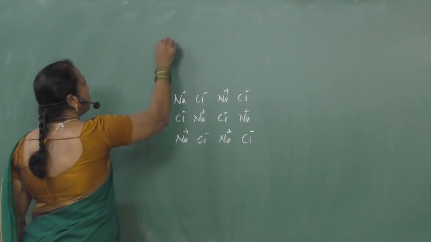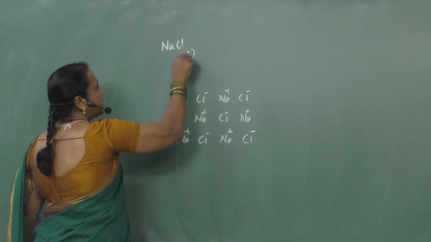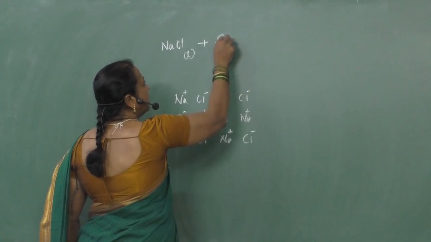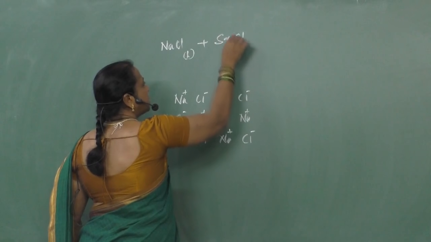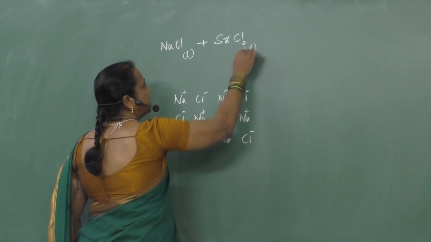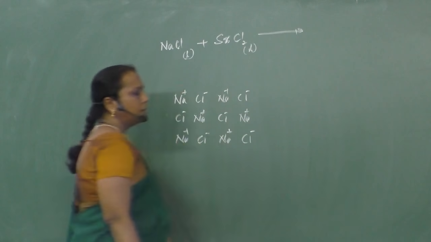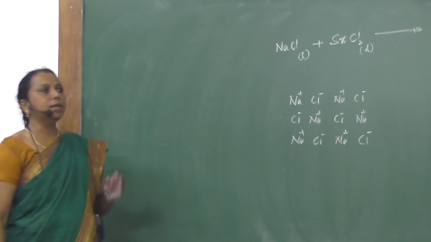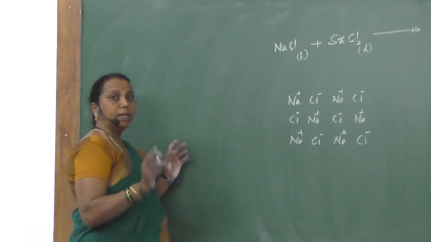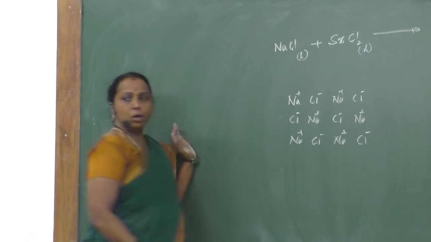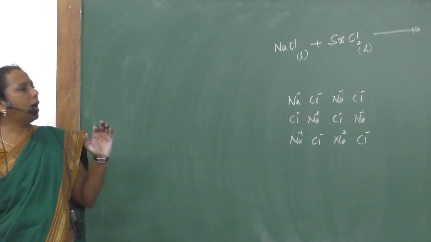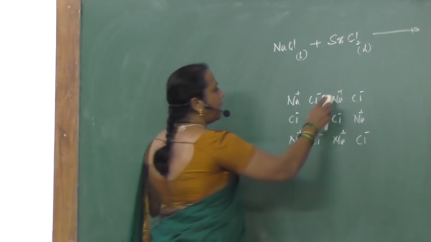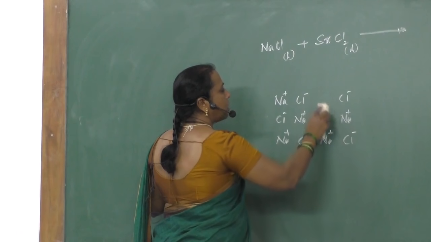In the crystallization of sodium chloride, some little strontium chloride is present. During crystallization, what happens? To maintain electrical neutrality, two of the sodium ions are replaced by one strontium ion.